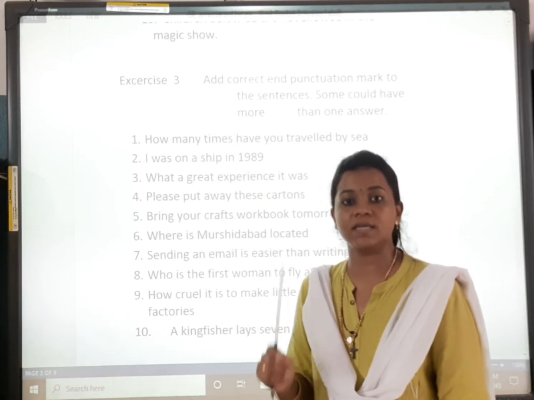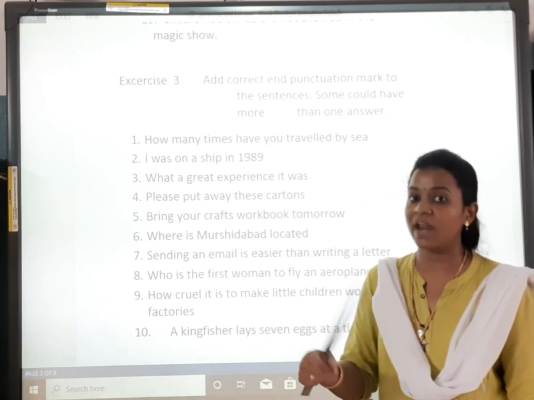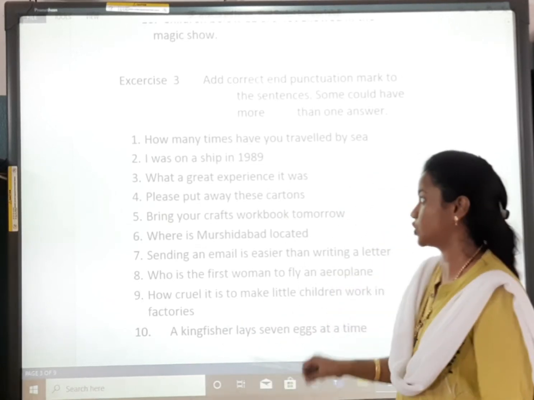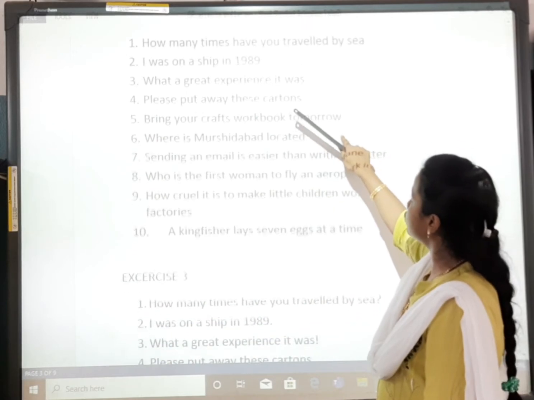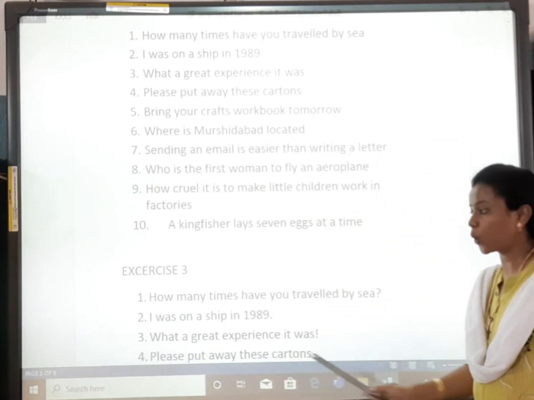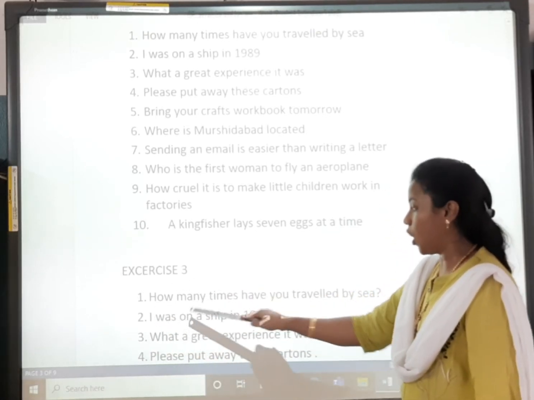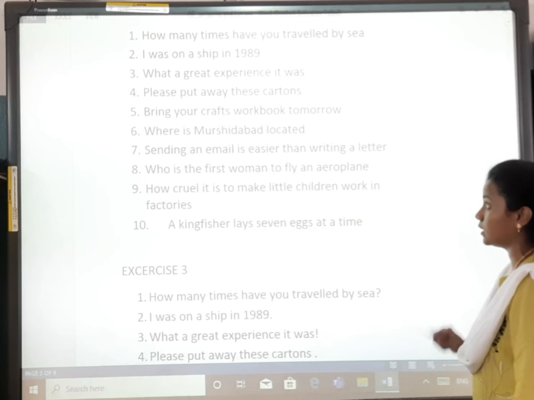So in this exercise, it is important for us to know which type of sentence it is. So that's why we will add the correct punctuation. How many times have you travelled by sea? So what will come? Question mark. Because it is how in the beginning. So that means it is asking us a question. How many times have you travelled by sea?